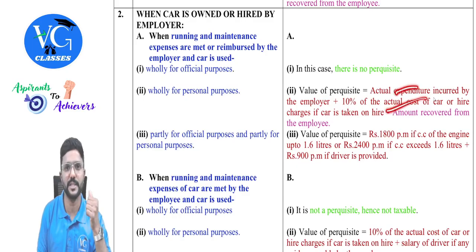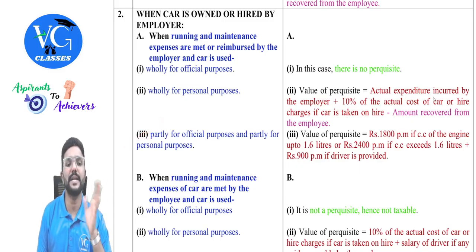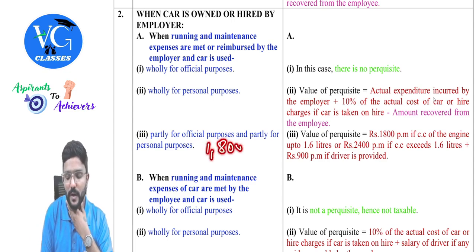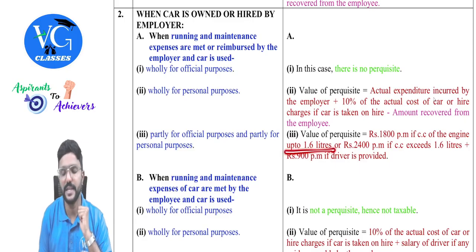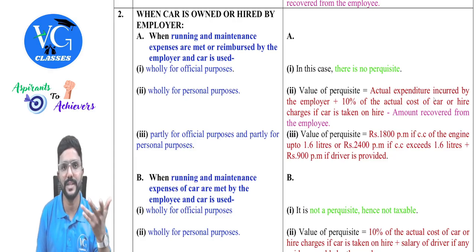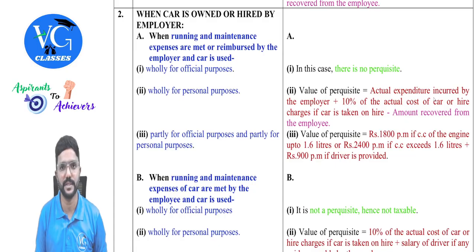We need to take both with respect to car as well as expenses, both. Then, sir, what if car is used partly for office and partly for personal purpose? We need to take either 1800 or 2400, guys, depending upon the CC of the car. If the CC of the car is up to 1.6 liter, we need to take 1800 as taxable perquisite. If it is more than 1.6 liter, then 2400 per month as taxable perquisite.